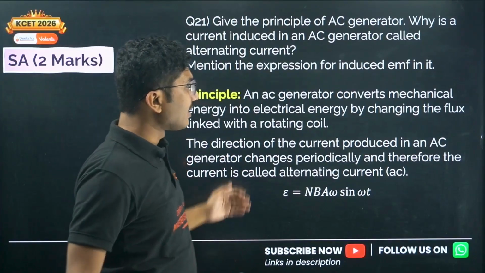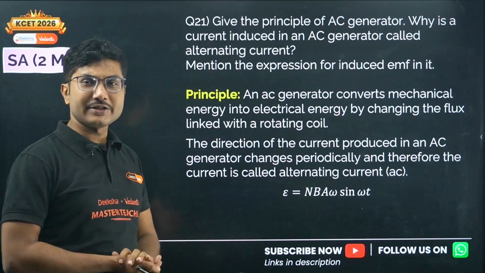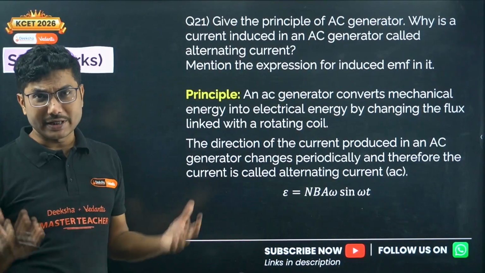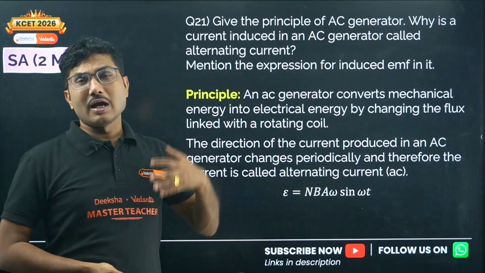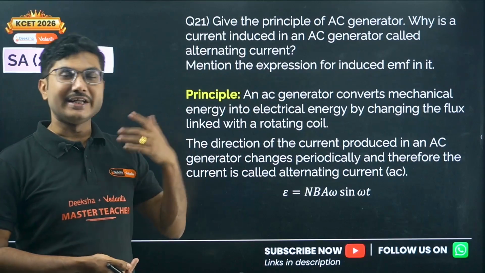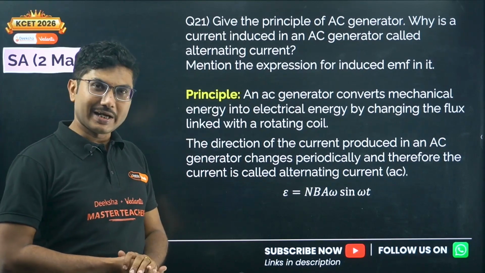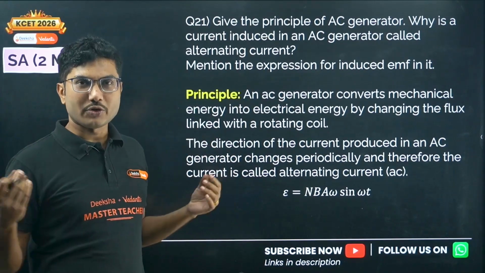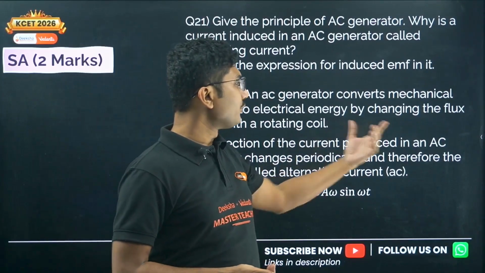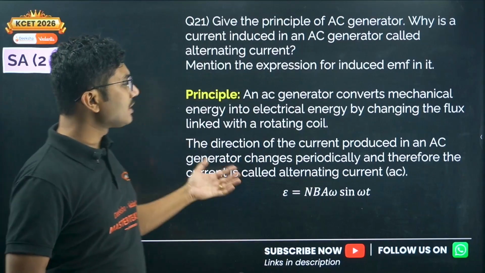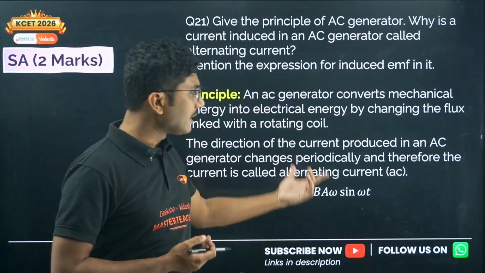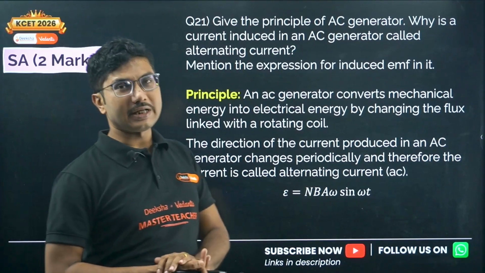An AC generator converts mechanical energy into electrical energy by changing the flux linked with this rotating coil. So here is a rotating coil, and as it is rotating, the flux linked with the coil changes, and that's why there is an induced EMF. And induced EMF means it produces current as well, because EMF is the source of current, it's a parent of current. The direction of the current produced in an AC generator changes periodically, and therefore the current is called alternating current.